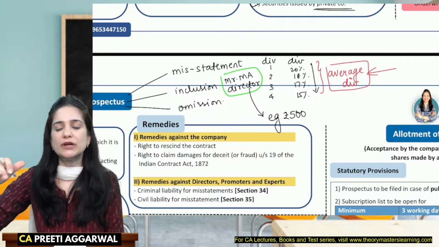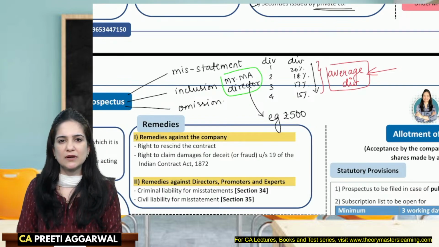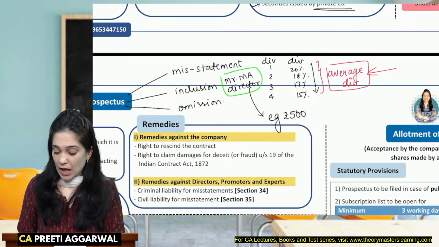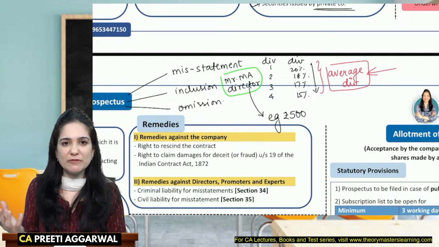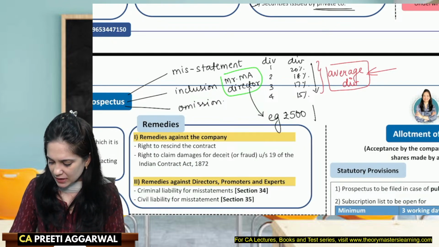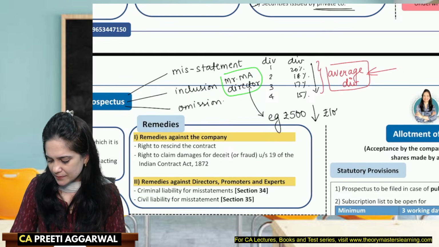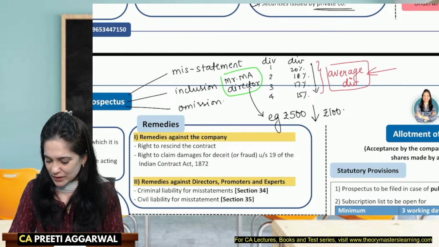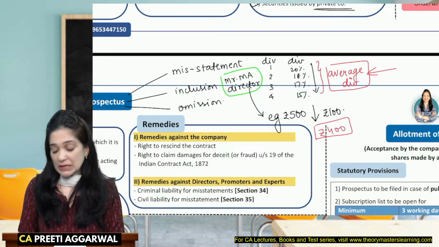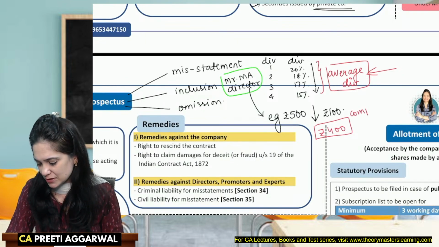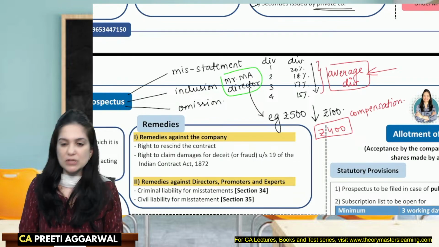The share price increased to 500 rupees. They bought at 500. But later, when this information turned out to be false, the share price crashed to, let's say, 100 rupees. Now, every shareholder suffered a loss of 400 rupees. These damages, this compensation can be claimed from the company because the prospectus was misleading.